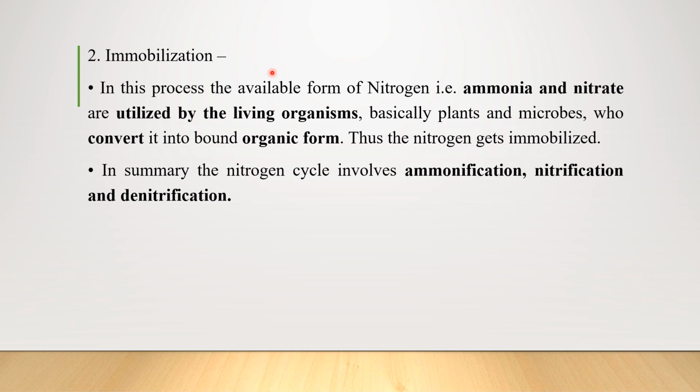The next one is immobilization. In this process, whatever available form of nitrogen is there, that is either ammonia or even the nitrate, is utilized by the living forms, firstly the plants or even the microorganisms, and then they convert that ammonia and nitrate into the organic form, that is the protein form. Thus the nitrogen is immobilized in the living forms. So the summary of the nitrogen cycle involves ammonification, nitrification and even denitrification.